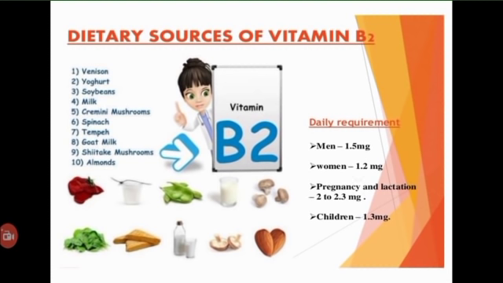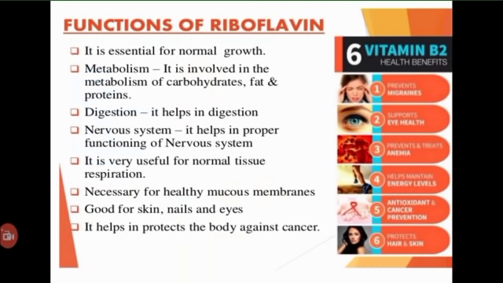Now let us discuss the biochemical functions of riboflavin. The flavin coenzymes, mostly FAD and FMN, participate in redox reactions responsible for energy production, that is, in the electron transport chain. The functional unit of both the coenzymes is the isoalloxazine ring, which serves as an acceptor of two hydrogen atoms.